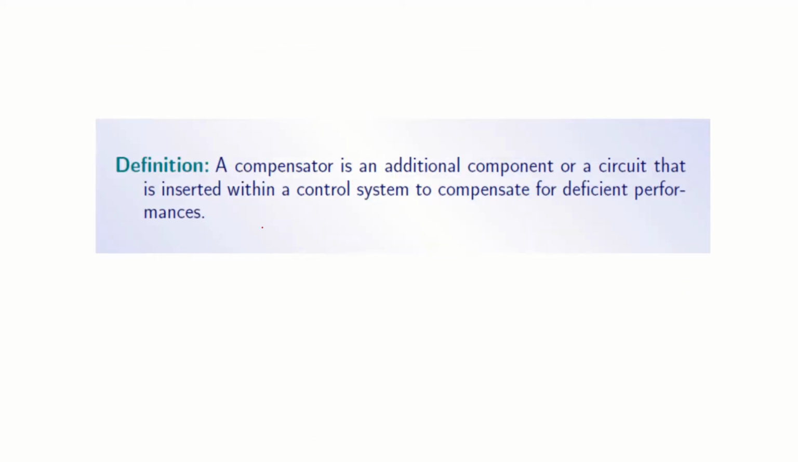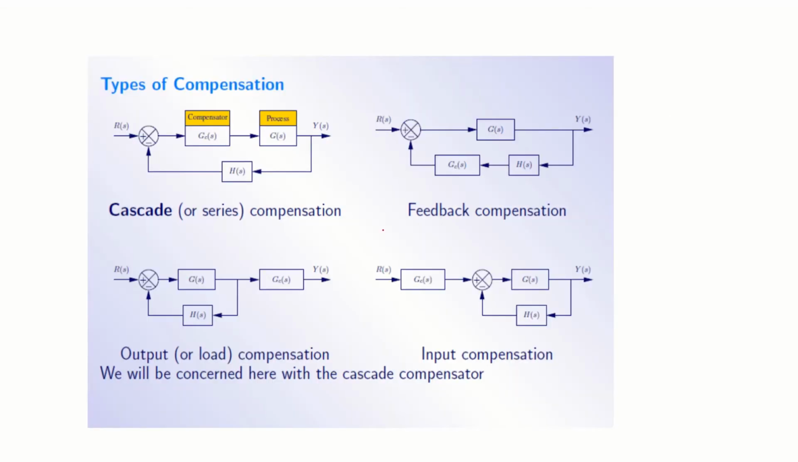The definition is, a compensator is an additional component or circuit that is inserted within a control system to compensate for deficiency of performance. When we solve the problem, I'll demonstrate. This material I have taken from one of the textbooks. Let us look at the types of compensation.